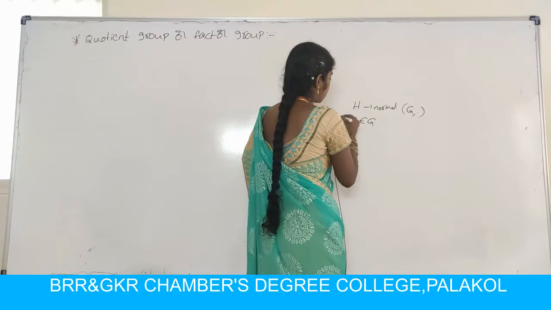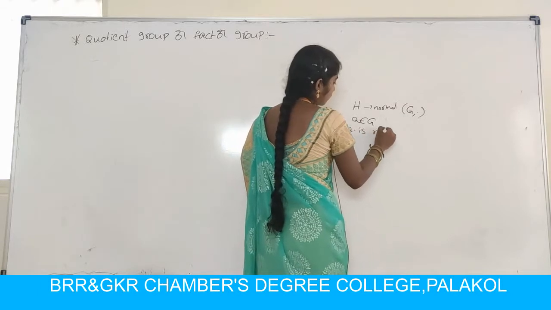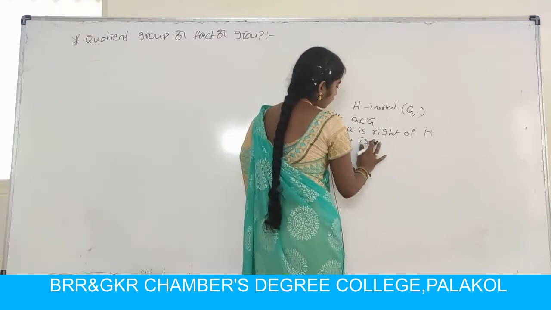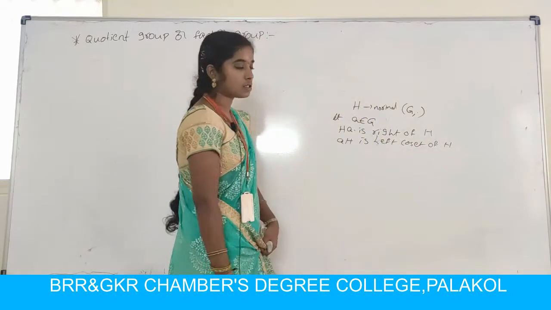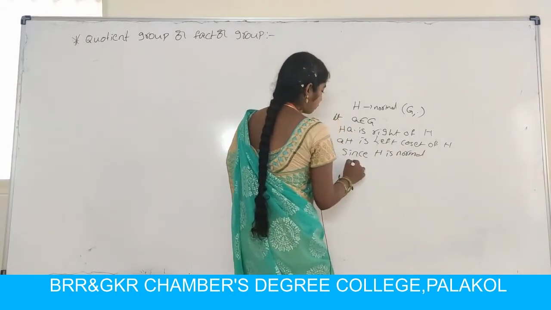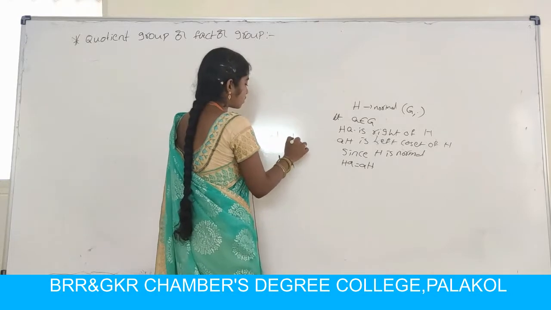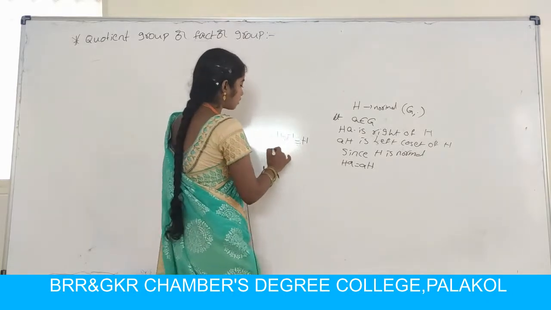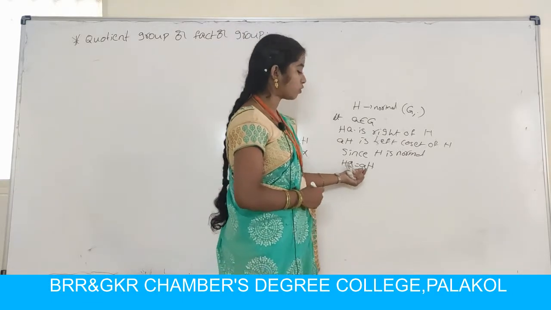So let a belong to G. HA is a right coset of H, and AH is a left coset of H. Since H is normal, we already know that HA equals AH. The normal condition is XHX inverse belongs to H, XHX inverse equals H. Multiplying on the right by X, XH equals HX. So H is normal, so HA equals AH.